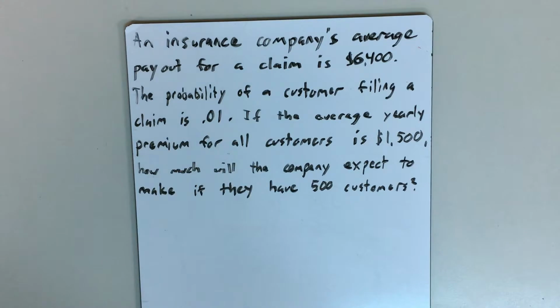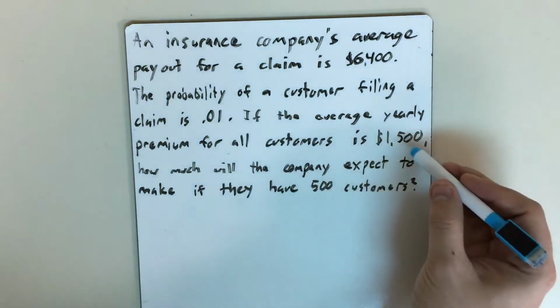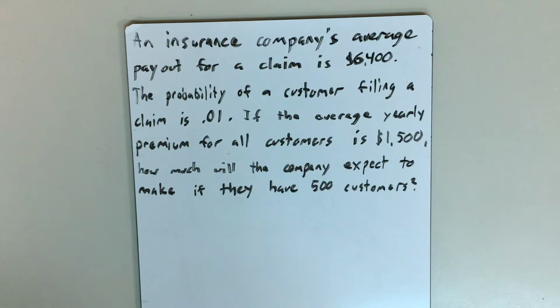It deals with insurance. Now, if you don't know how insurance works, basically you pay for insurance on something like a car, and you pay, let's say, $1,500 a year, and you basically say to the company, hey, I'm paying you this much money per year so that if something happens, if my car gets into a wreck or something like that, you will pay me back enough money to fix it. And insurance companies keep very careful track of how much money they're getting and losing.